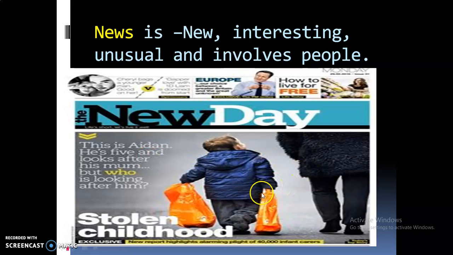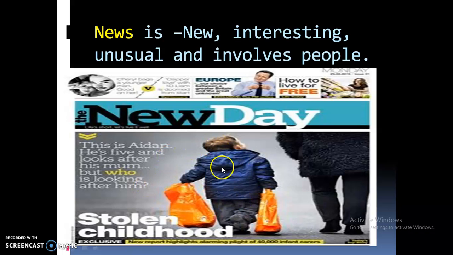Now look at this picture. Just see what is given here. This is Aiden, this little boy. He's just 5 years old, and he looks after his mom. But who is looking after him? It's a question.